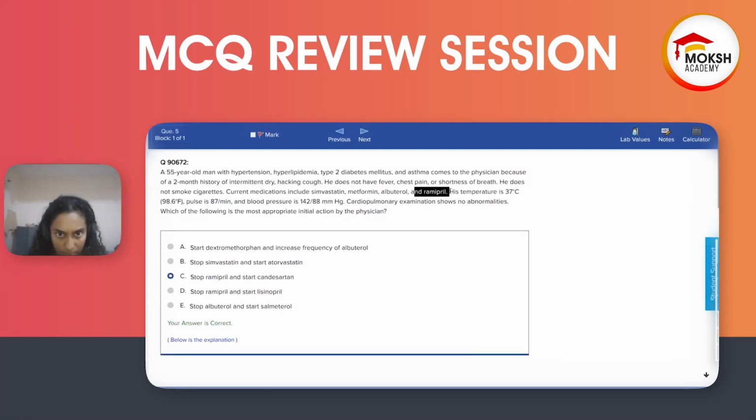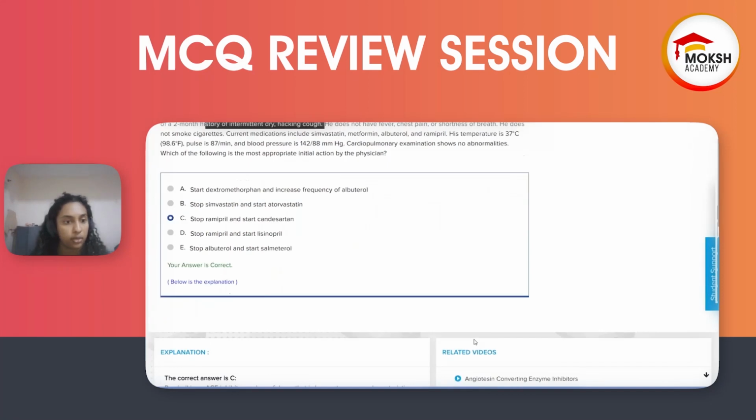Very easy. Ramipril, you just have to see that word. Ramipril causes hacking cough and intermittent dry cough. You just have to stop the drug and then start on ARBs, which don't have the cough and angioedema side effect. Okay, that is the answer.